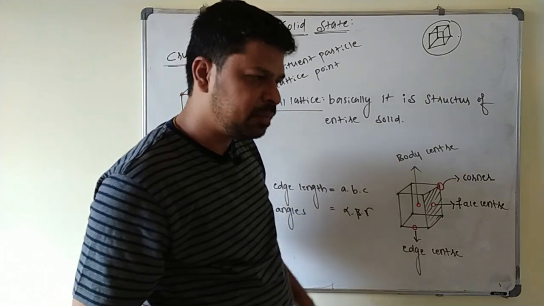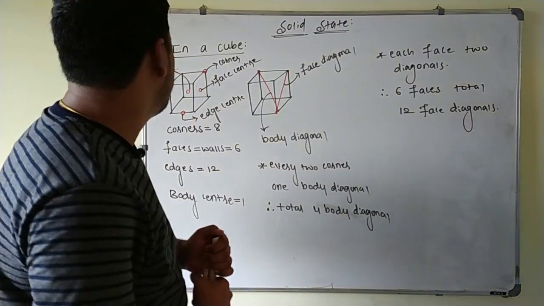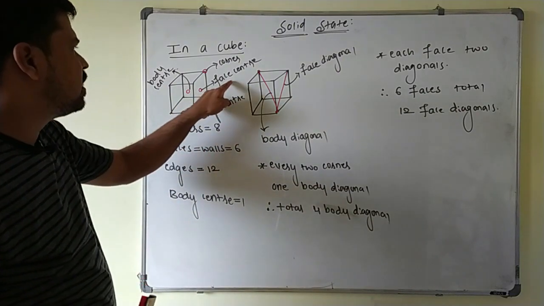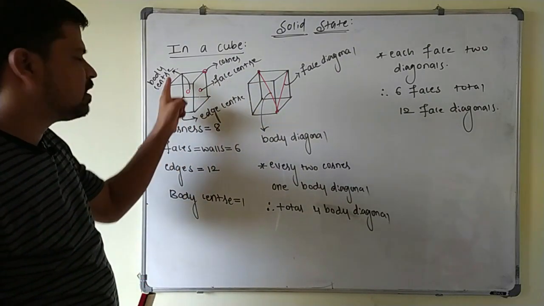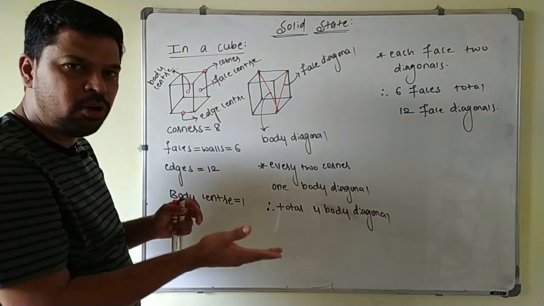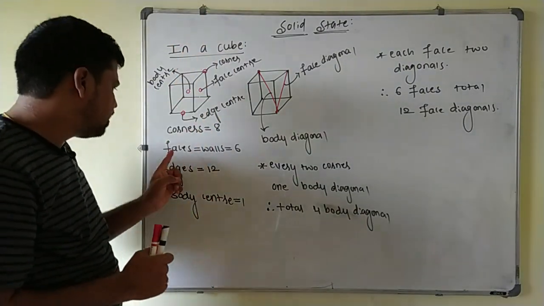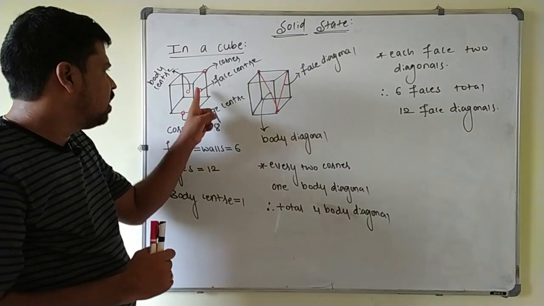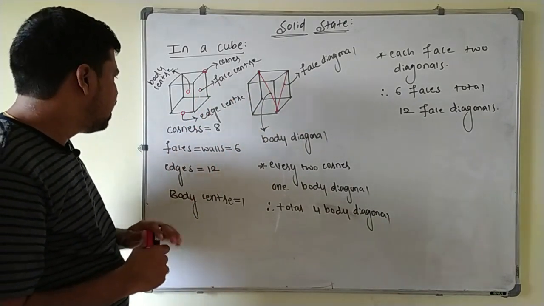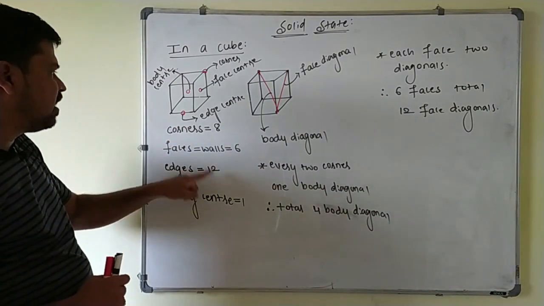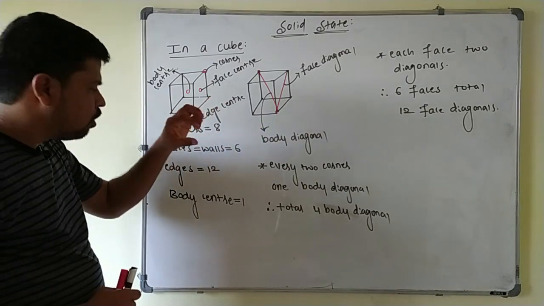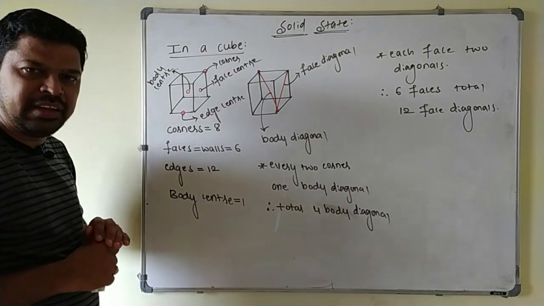Okay, next point. In a cube, there are a total of 8 corner particles and a total of 6 face centered particles, because 6 faces are there. In a cube, surrounding 4 faces, and above one and below one, total 6 faces. So those 6 faces are nothing but 6 walls. So here 6 face centered particles will be there, and in total 12 edges are there. These lines are called edges. In total 12 edges are there, so 12 edge center particles will be there here.